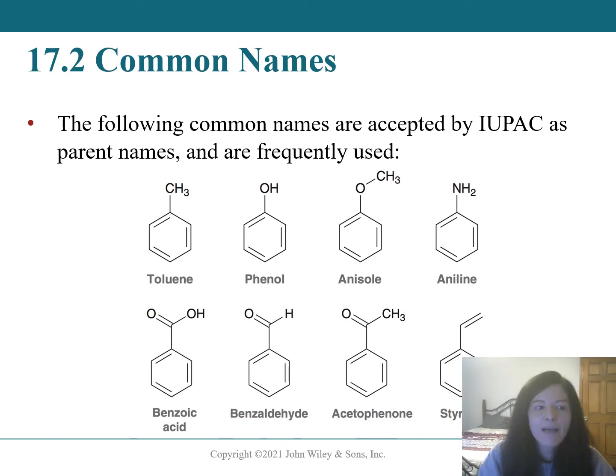These compounds are very, very common. In fact, they're so common that we actually just continuously use their common names. I'm going to ask you to keep this list handy because I will be referring to these compounds frequently in these videos, and this way you will know what I'm talking about. So just keep this around.